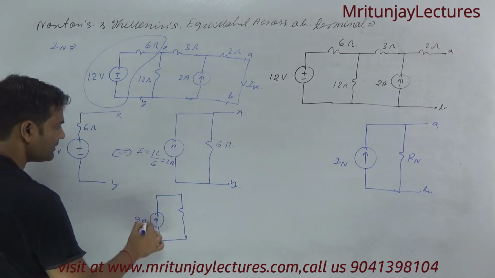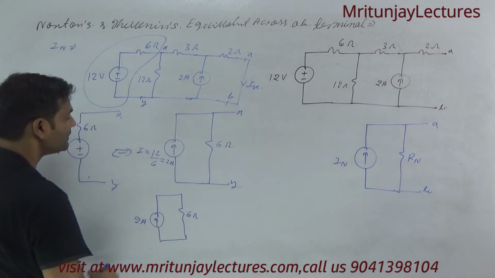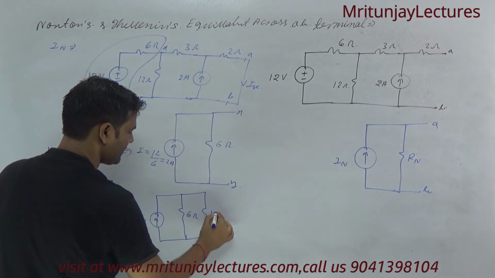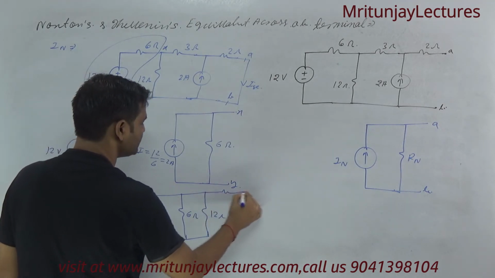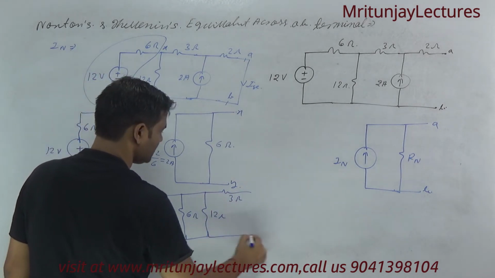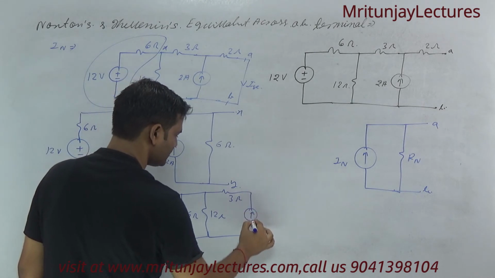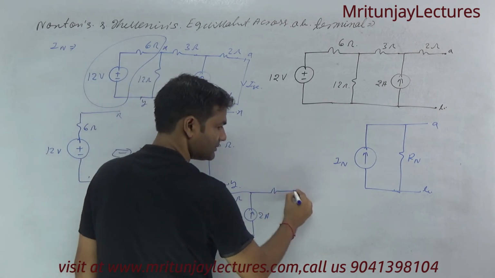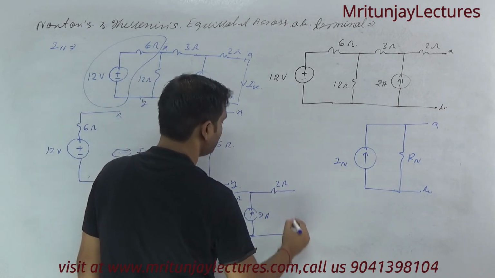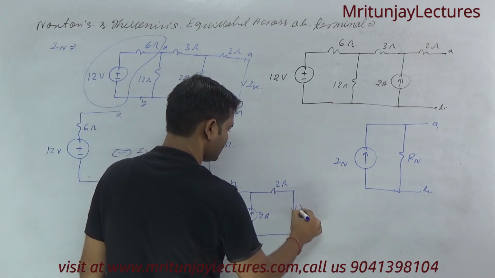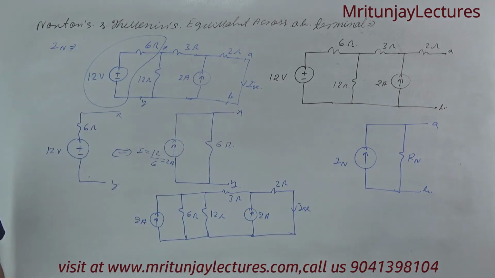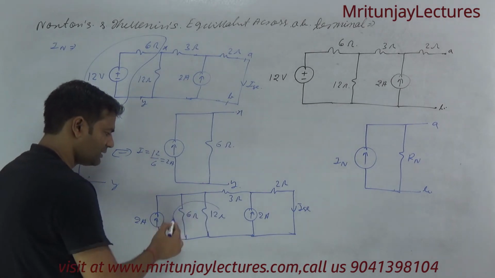That is 2 ampere and that is 6 ohm, and this one is 12 ohm, and here that is 3 ohm, and here that is 2 ohm, 2 ampere. Now here that is 2 ohm, and here that is short circuit ISC. Okay, clear or not?